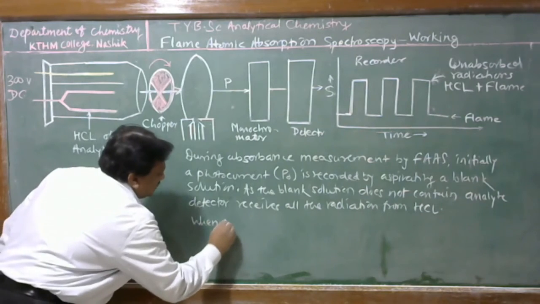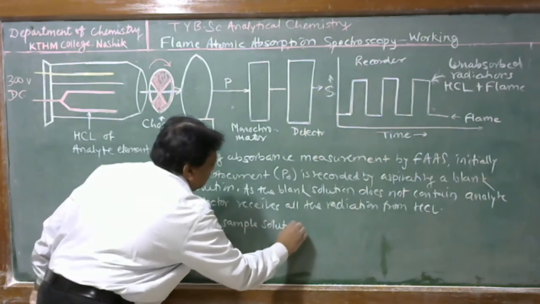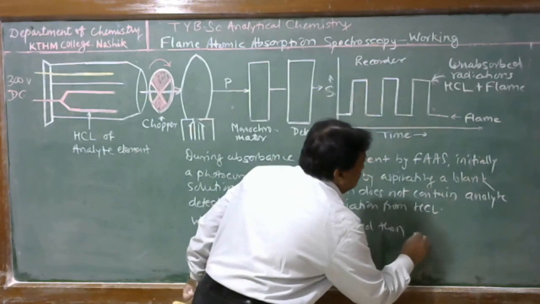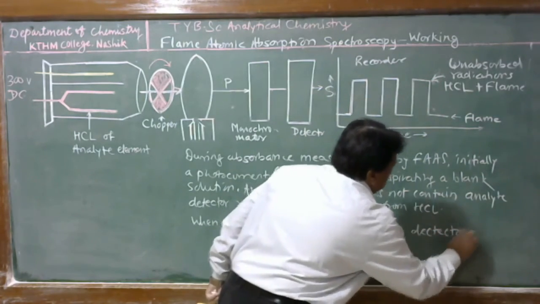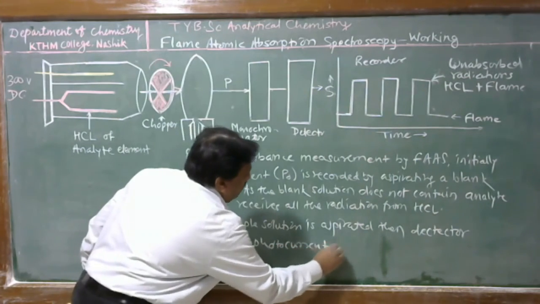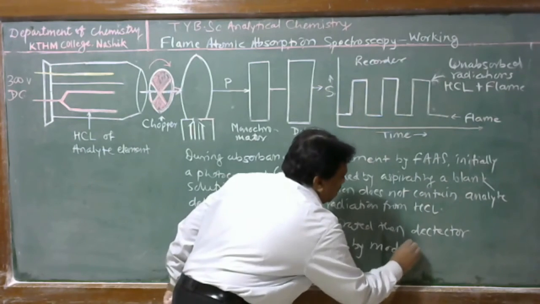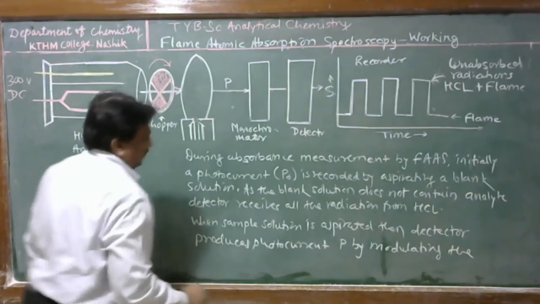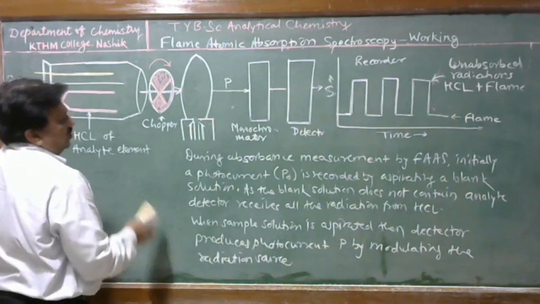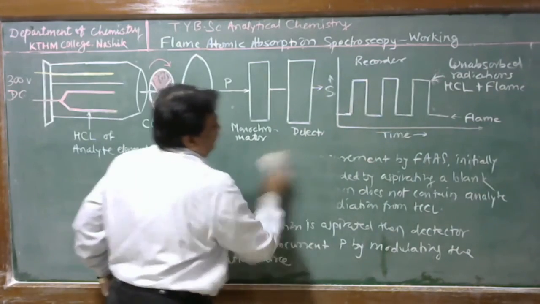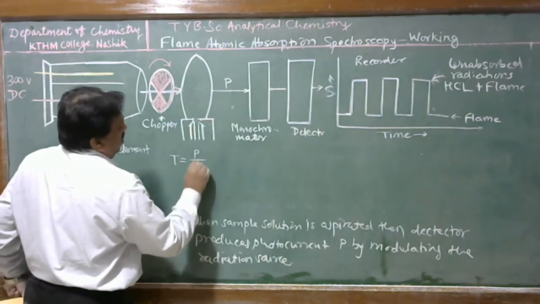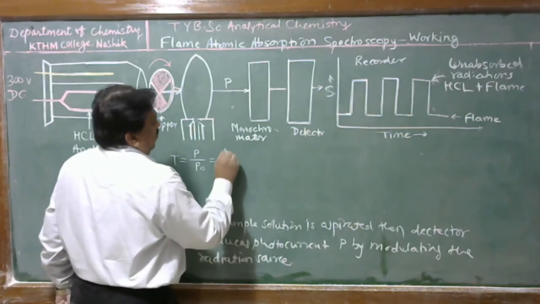When the sample solution is aspirated, the detector produces photocurrent P by modulating the radiation source, as described earlier. Then the instrument measures the transmittance, which is equal to P upon P0.